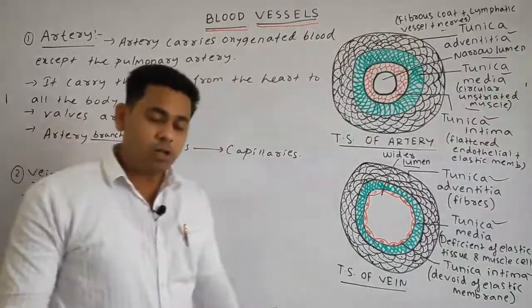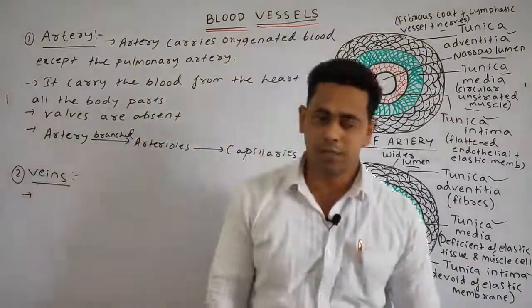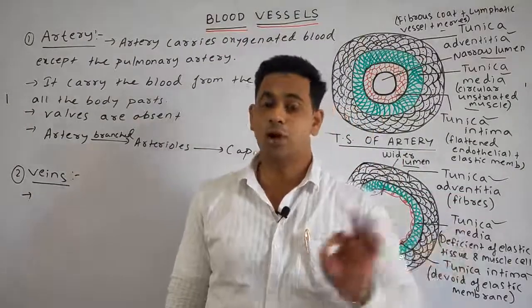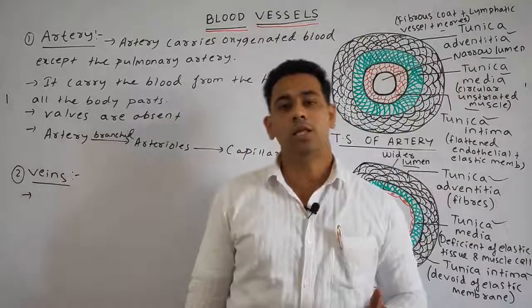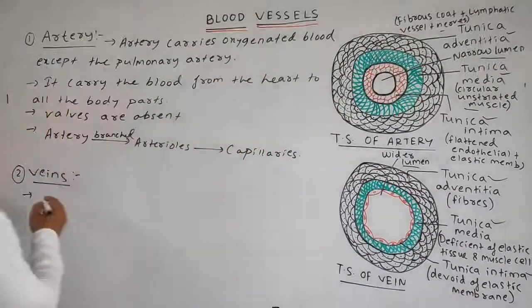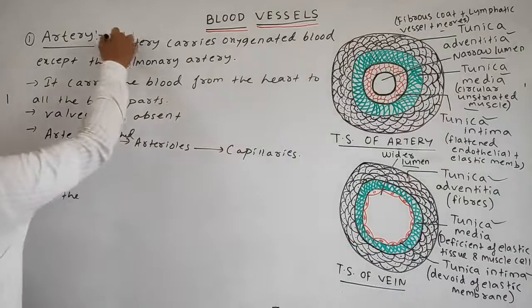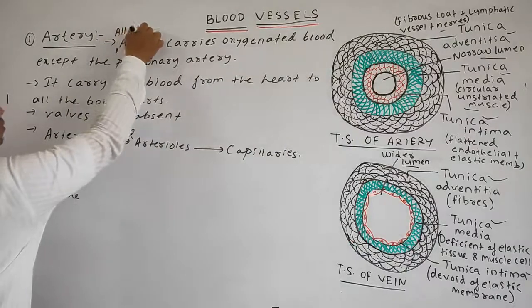All the veins carry the deoxygenated blood, except the pulmonary veins. Here you can write also all the arteries.